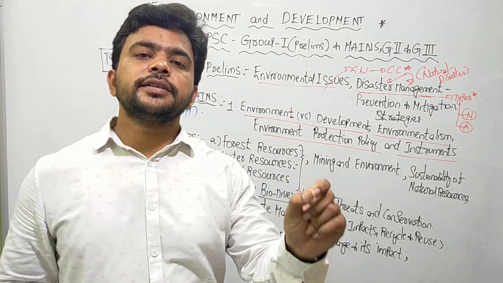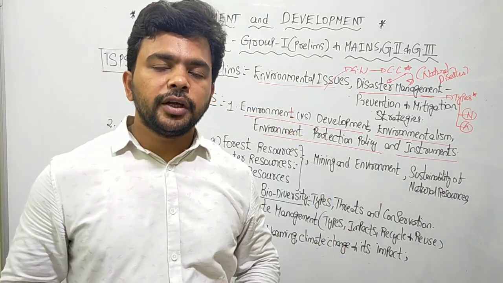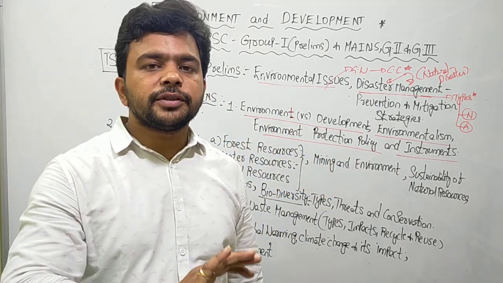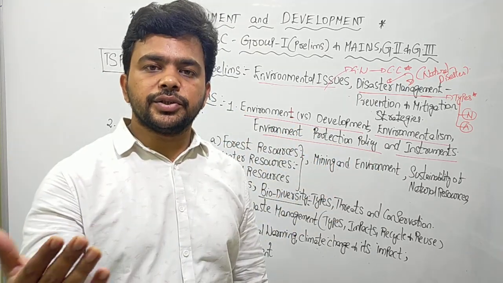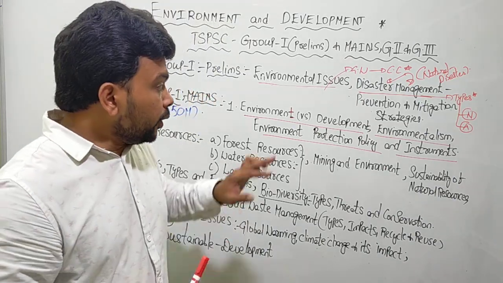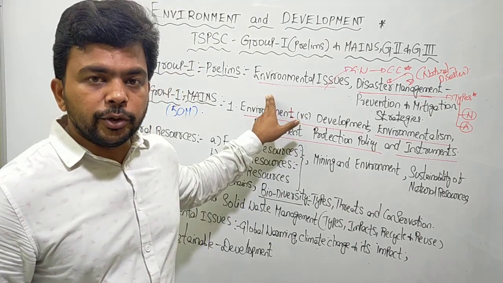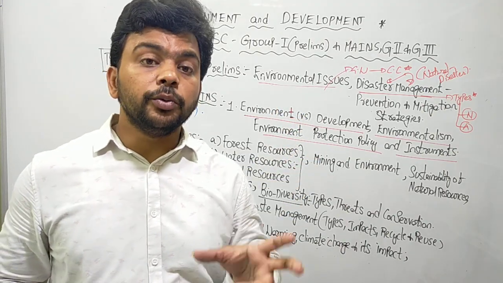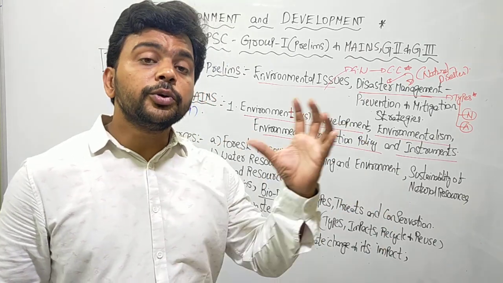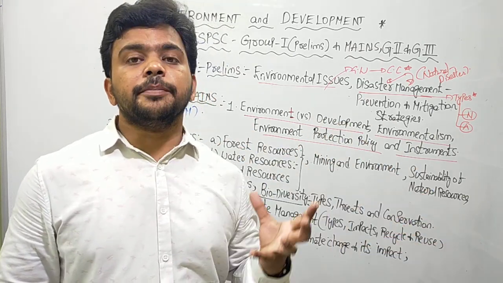Here, in this particular case, the water. The example is water. Simple. You utilize the waters of the Ganga river. You use it for agriculture, for industrialization, for transportation purposes, inland waterways. But you do not destroy that. You do not pollute that river. You protect that river. You conserve that river. You utilize that river water in a wise manner.